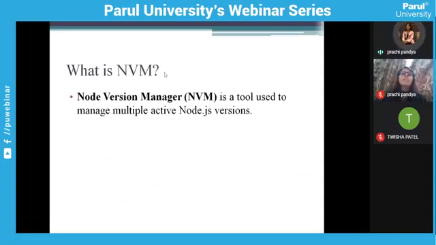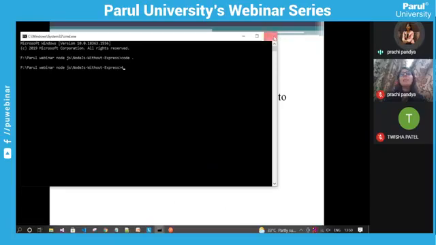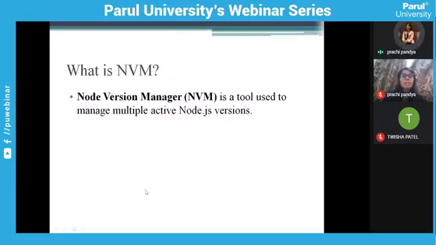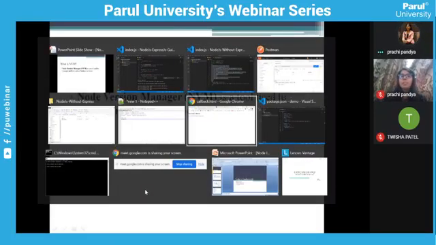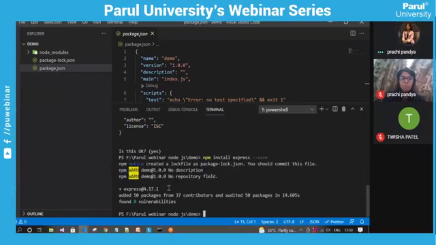Now the last thing is what is NVM. You guys already know that any programming language, whether it is C Sharp or Node.js, their respective communities are updating things from time to time. They are providing the latest versions from time to time. So we need to know what the current version of our particular application is. I will show you how we can know this.